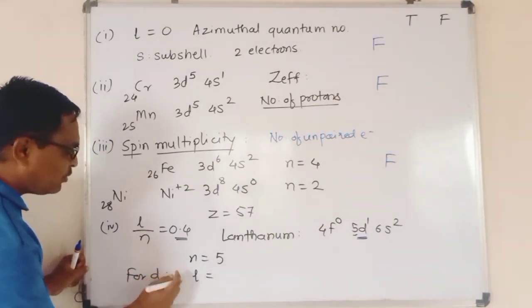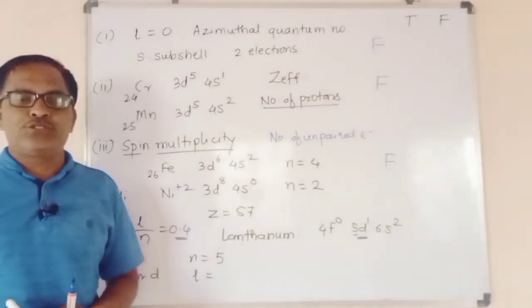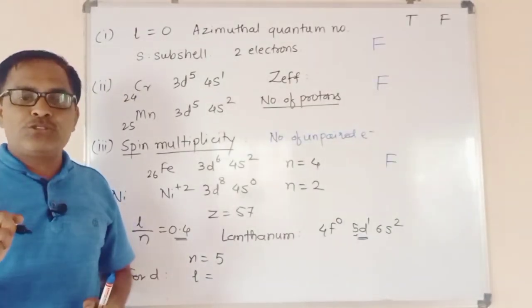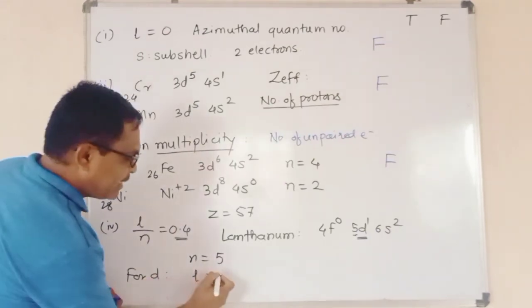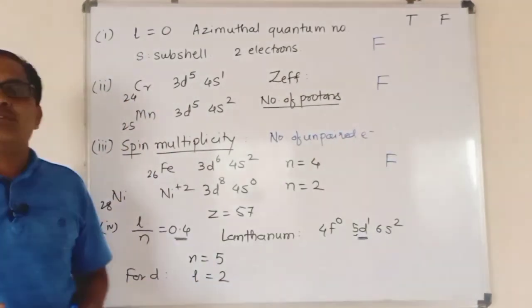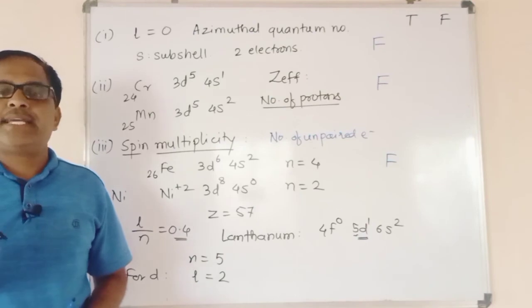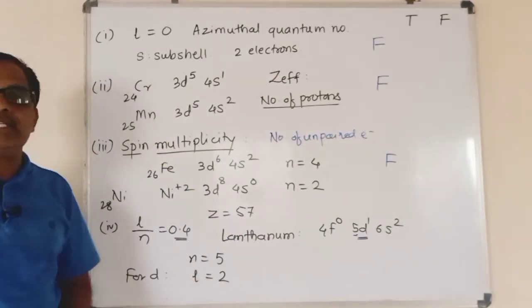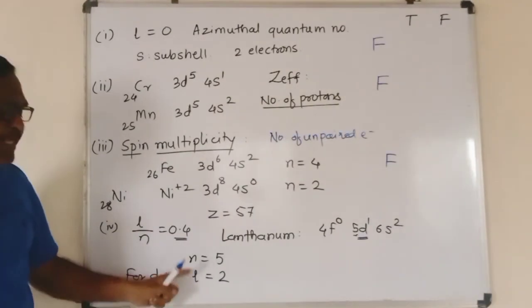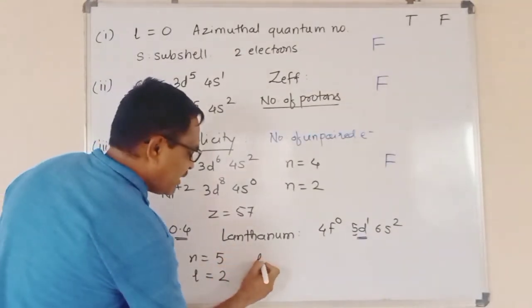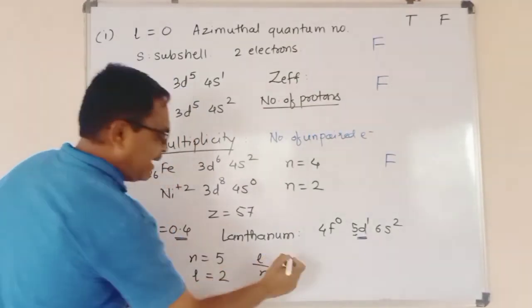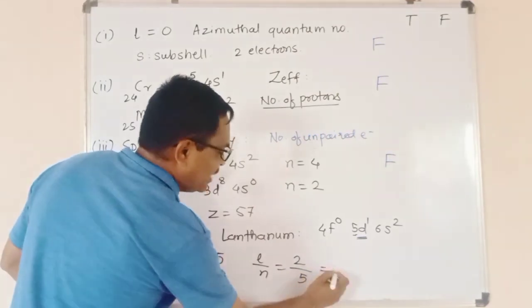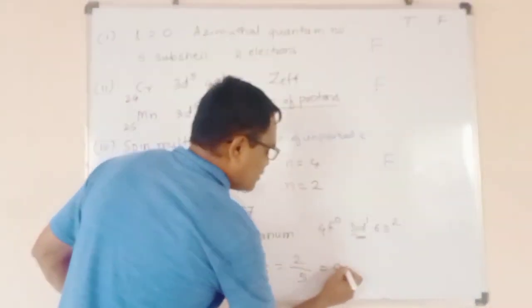As we know, L equal to 0 is the s subshell, L equal to 1 is the p subshell, and L equal to 2 indicates a d subshell, and therefore for this d subshell the value of L is 2. So let us take the ratio of L divided by N. L divided by N gives 2 divided by 5, which is nothing but 0.4.